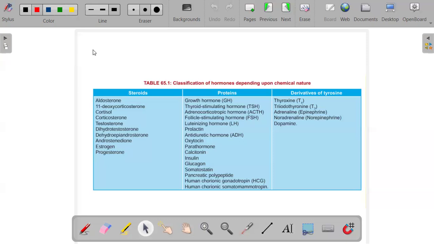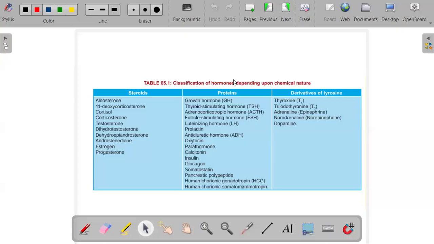Then examples of hormones that are proteins in nature: we have the growth hormone, the thyroid stimulating hormone, adrenocorticotropin hormone, follicle stimulating hormone, luteinizing hormone, prolactin, oxytocin, antidiuretic hormone, calcitonin, insulin, glucagon. These are examples of these three classifications of hormones.